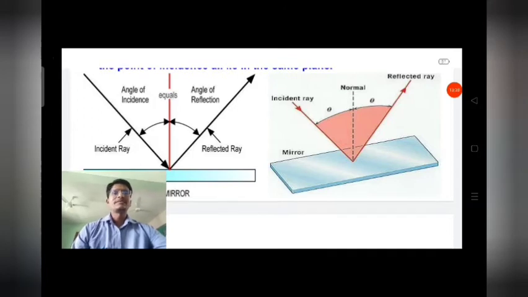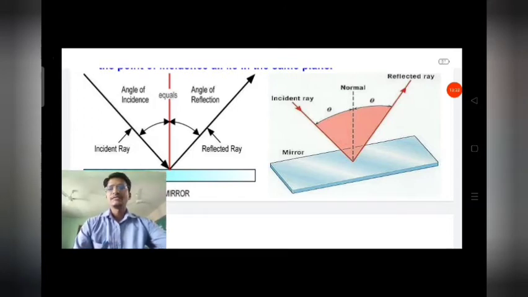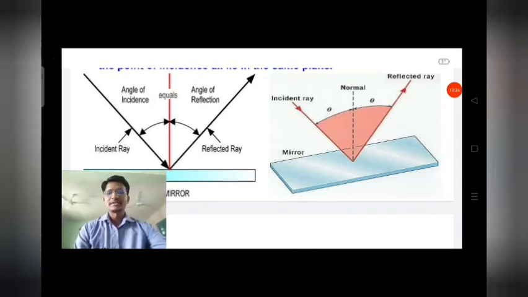So what is light first of all? Light is a form of energy which produces the sensation of sight. The ancient Greek philosopher Pythagoras, in the 6th century, mentioned light is made up of a stream of particles emitted from a source.